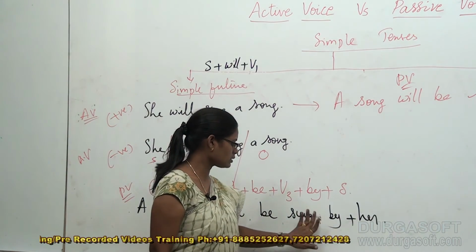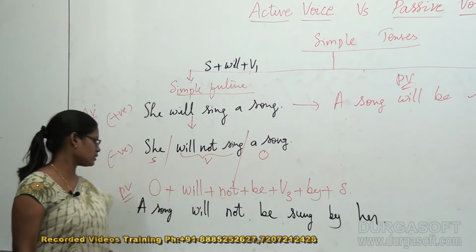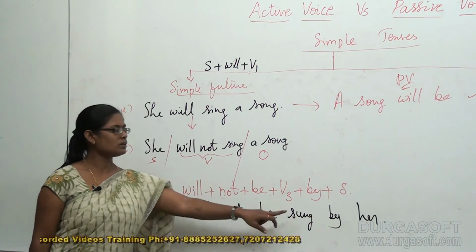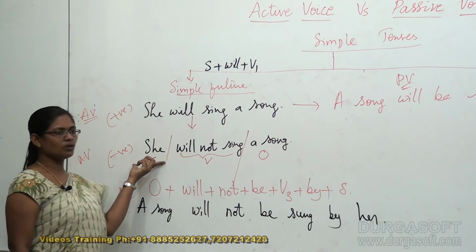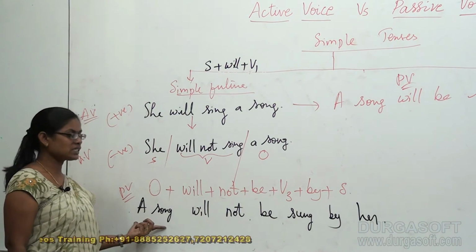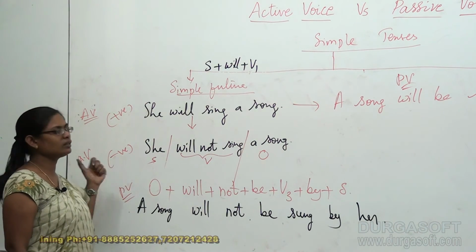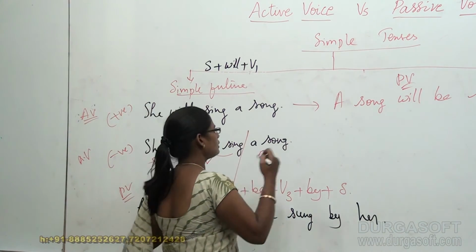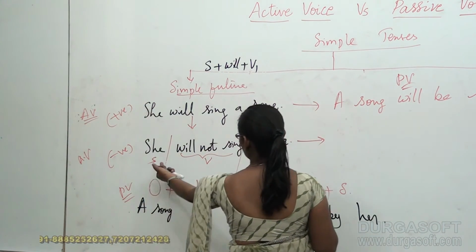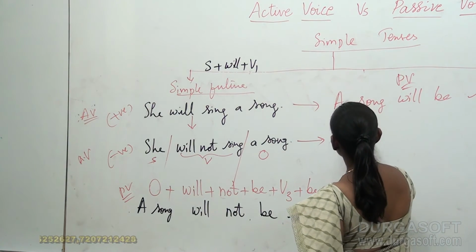Remove the plus signs. Now start reading the sentence: A song will not be sung by her. So this is the negative passive voice for the negative active voice. Now I would like to copy this beside the negative active voice. She will not sing a song got converted into a song